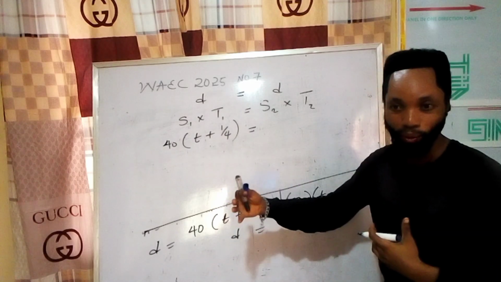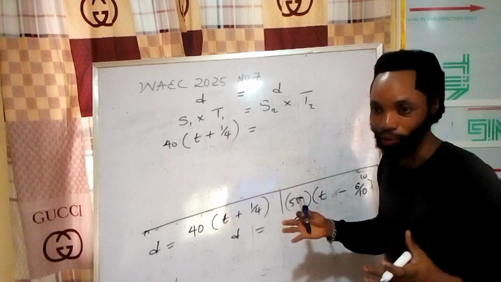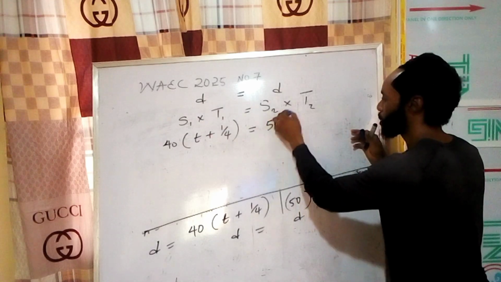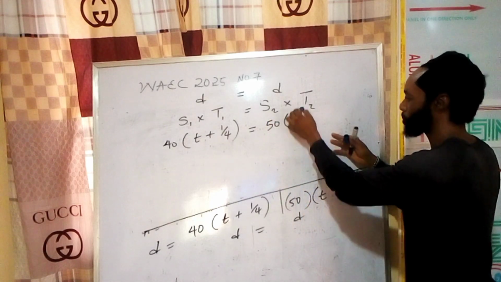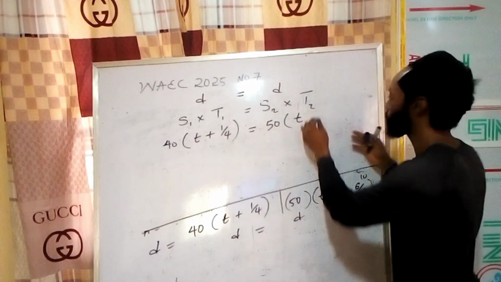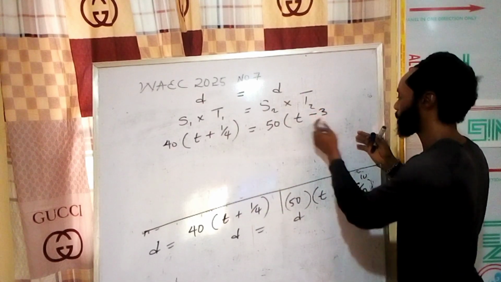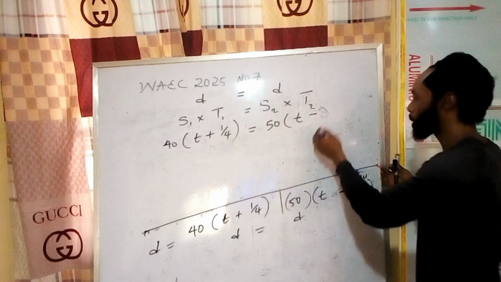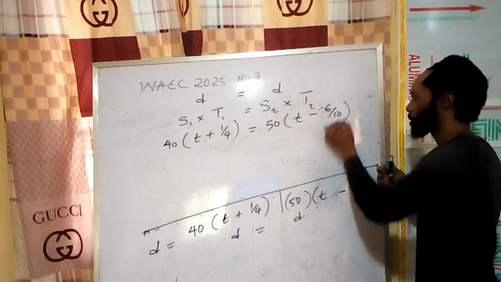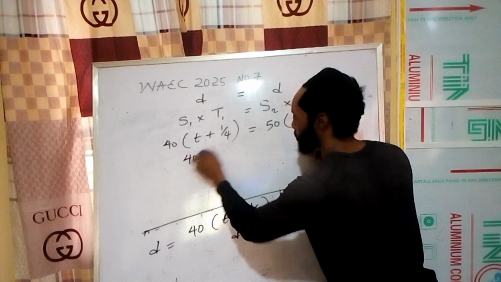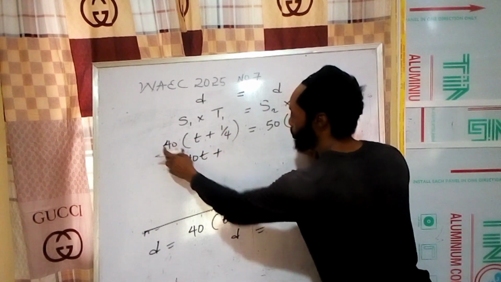The faster you go, the less time you spend. Now, the speed of this one is 50. 50 times the time, minus 36 minutes because he arrived earlier. 36 minutes in the hour is 6/10. So now we'll solve for t. Let's open this. This is 40t plus, if you multiply this, you're going to get what?